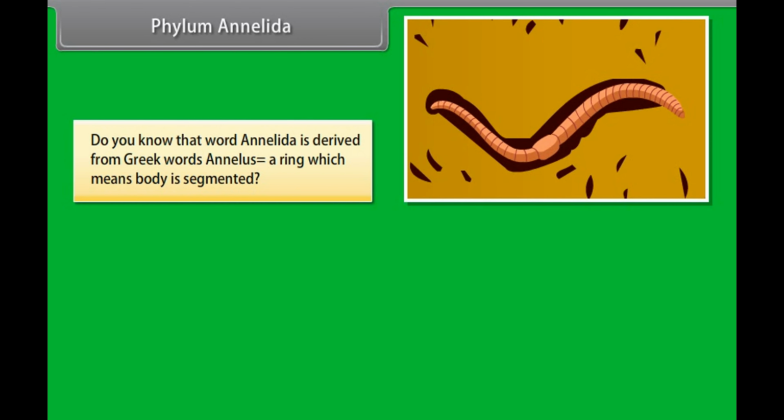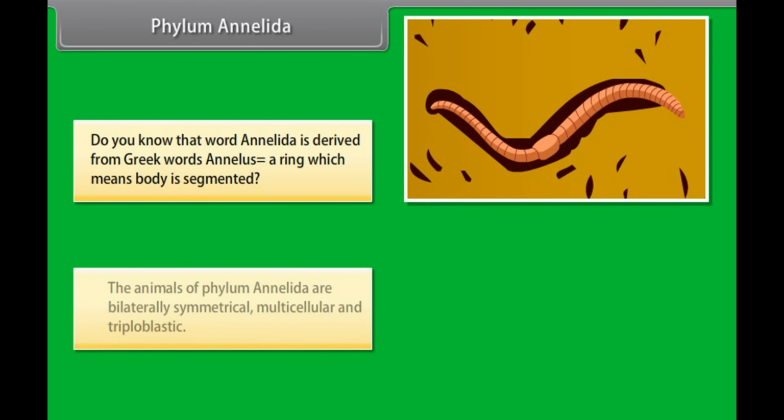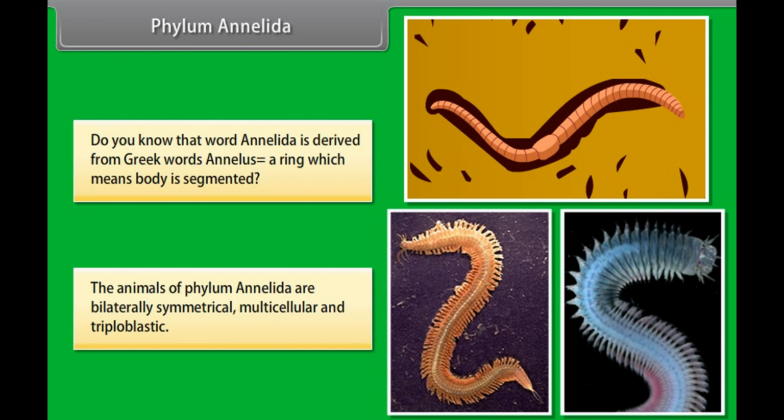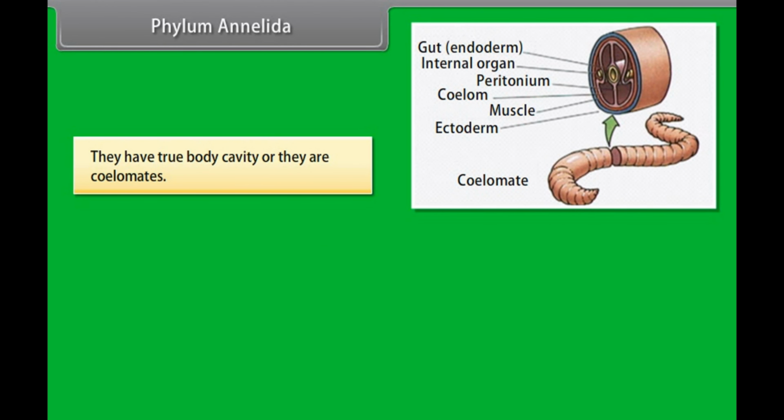Phylum Annelida. Do you know that the word Annelida is derived from Greek word annulus, a ring, which means body is segmented? The animals of phylum Annelida are bilaterally symmetrical, multicellular, and triploblastic. They have true body cavity, or they are coelomates.